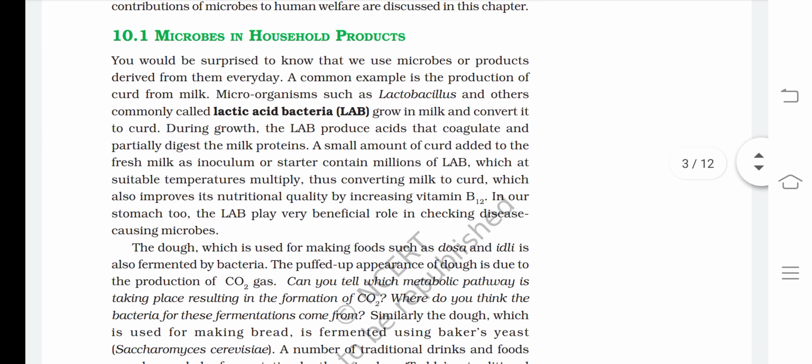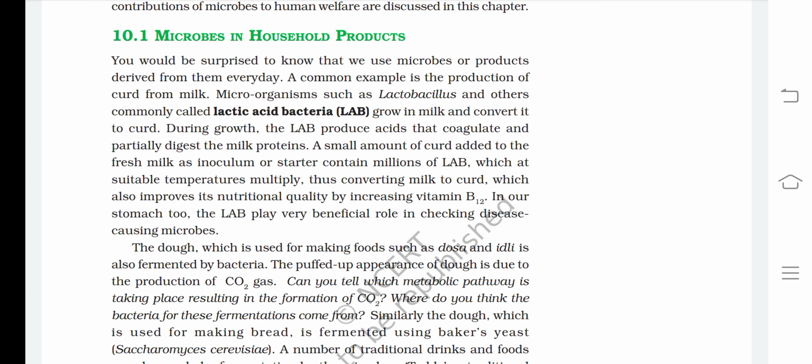Microbes in household products. You would be surprised to know that we use microbes or products derived from them every day. A common example is the production of curd from milk. Microorganisms such as Lactobacillus and others, commonly called lactic acid bacteria (LAB), grow in milk and convert it into curd. During growth, the LAB produce acids that coagulate and partially digest the milk proteins.